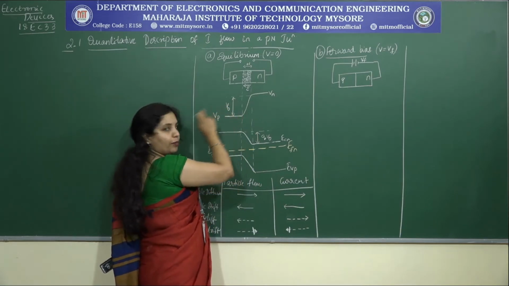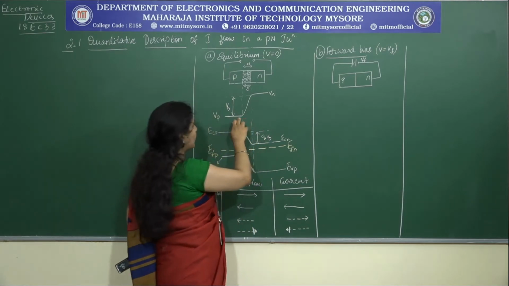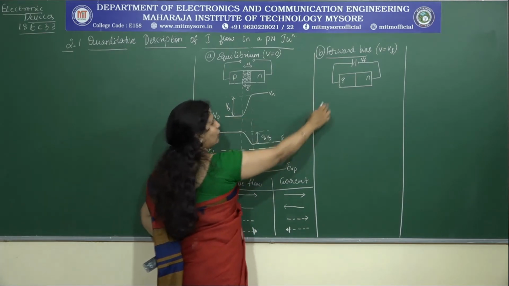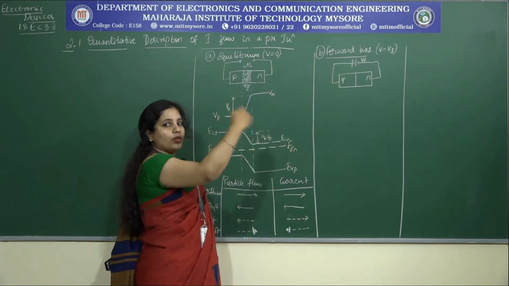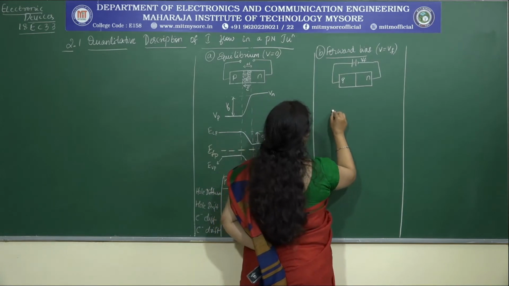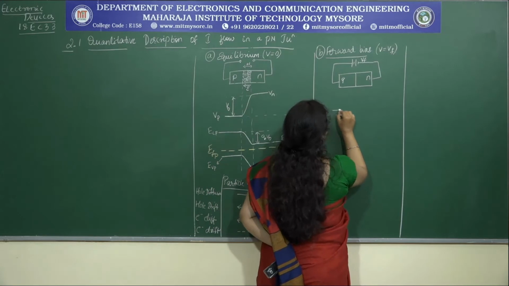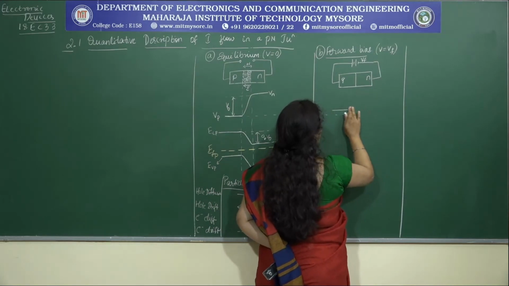So, it is at the higher potential. Therefore, I cannot represent my Vp at the same level in case of forward bias. It has to be shifted in the upward direction. So, let me just represent that. Let me just shift it a little while. Done.